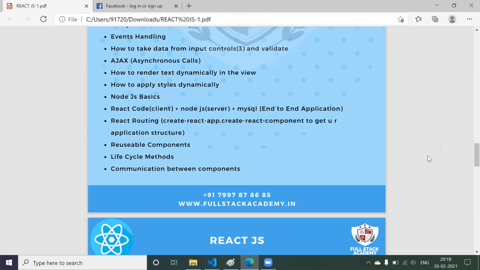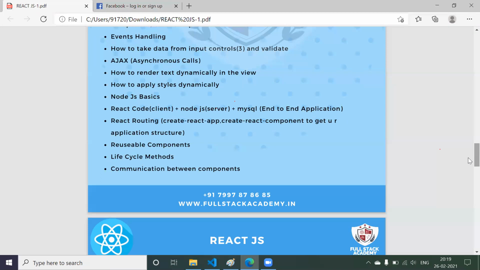So that's all, guys. I wanted to take this demo as this much. We are not starting React.js, we just wanted to make you aware of what is React, why we have to go with React, what is the course content we have in React, and what are the outcomes you are going to get once you have learned this particular technology.